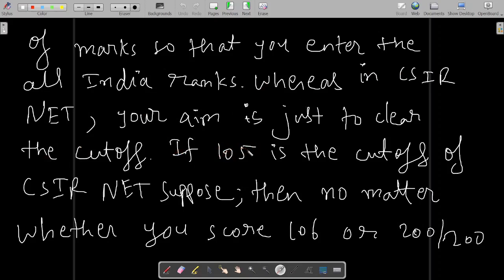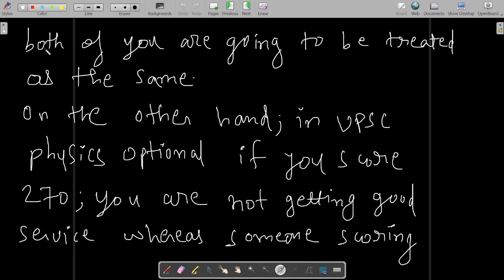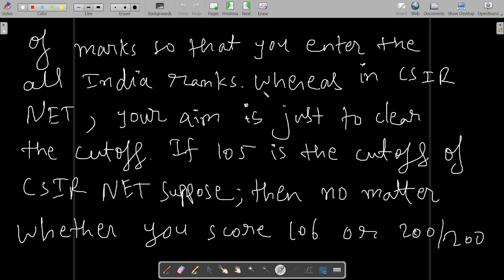Suppose 105 marks is the cutoff of CSIR NET physics in some particular year. Then no matter whether you score 106 or 200 out of 200, if you score 106, you are qualified. If you score 200 out of 200, you are also qualified. Both of you are going to be treated the same in CSIR NET.